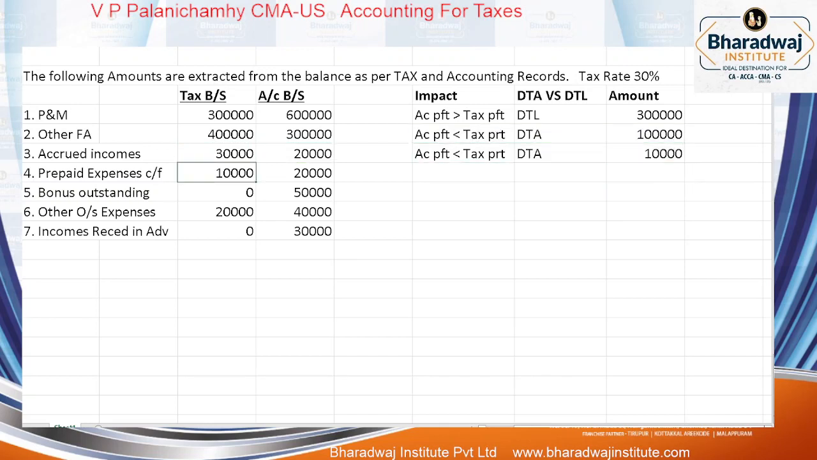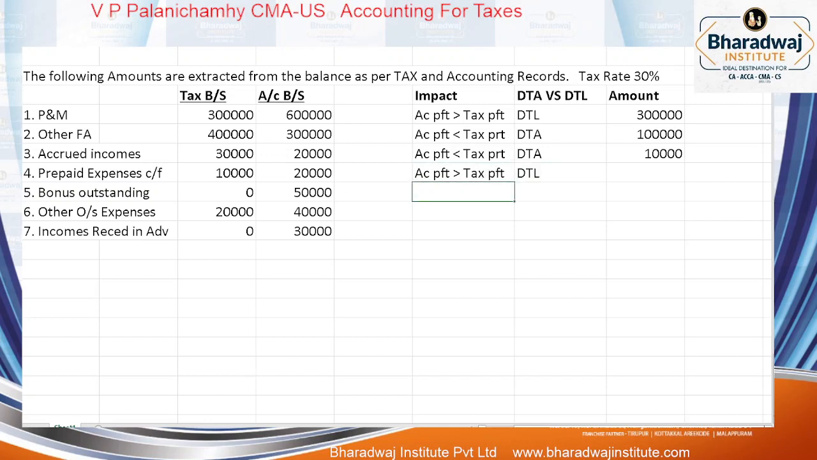Tax profit. Prepaid expenses carried forward. In tax we have carried forward only 10,000. In accounts we have carried forward 20,000. Which means when charging prepaid expense, in tax we minus 10,000 and charge the balance expense. What have you done in accounts? Minus 20,000, eliminated and charged. Because of this, what will there be? Accounting profit would have been more than tax profit. DTL.